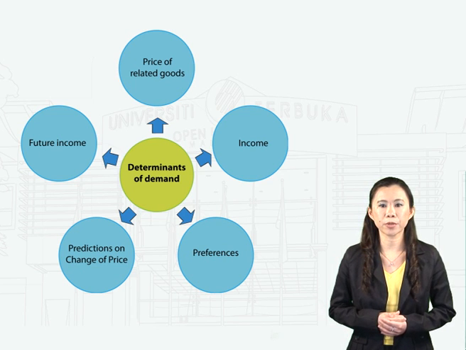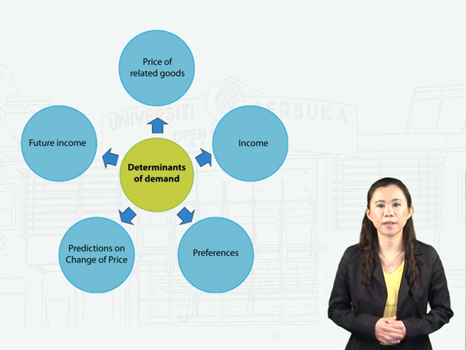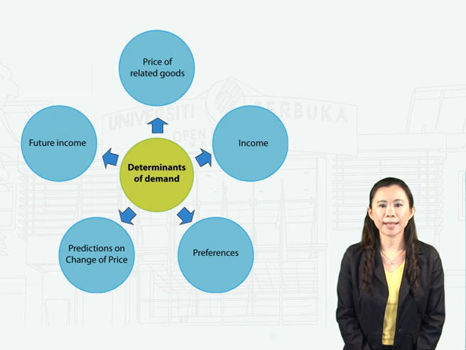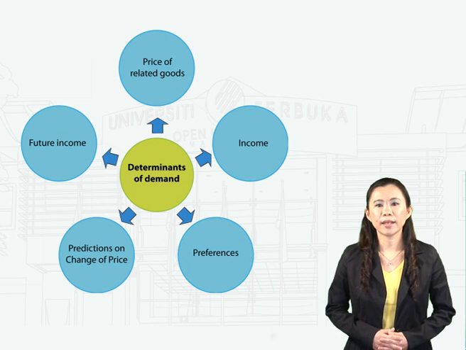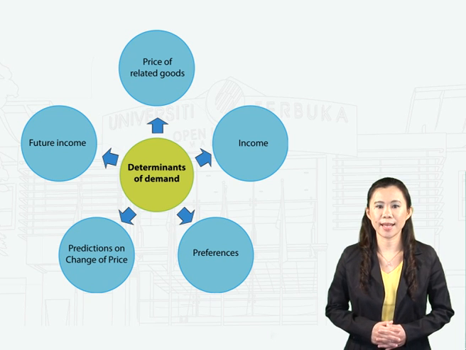Next, prediction on change of price and income in the future. Consumer may be able to predict future changes in price and income. For example, during festive season, if price is expected to increase in future, current demand will increase. On the other hand, current demand will decrease if price and income are expected to decrease in future.